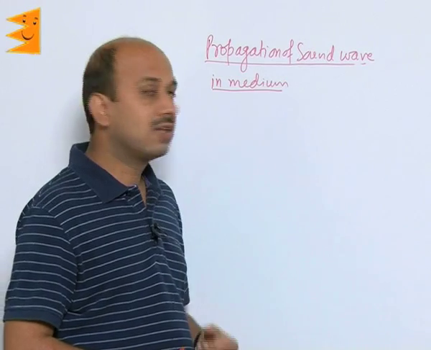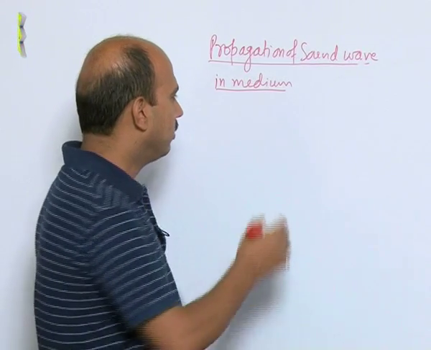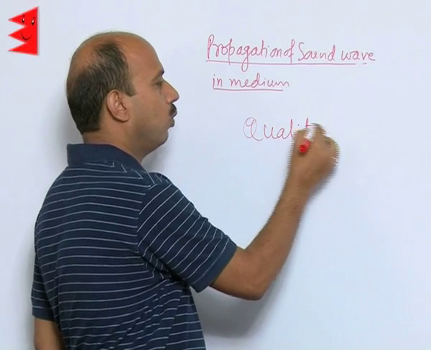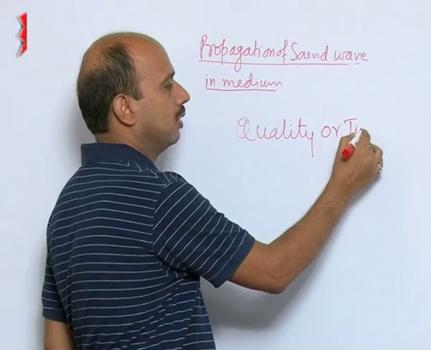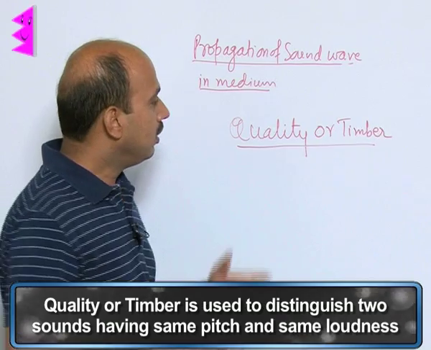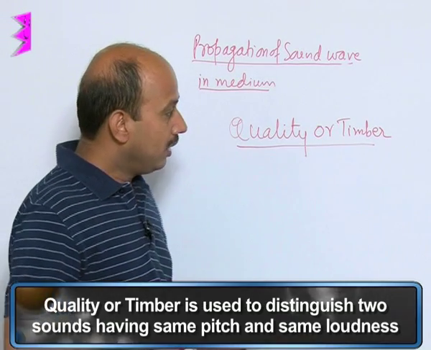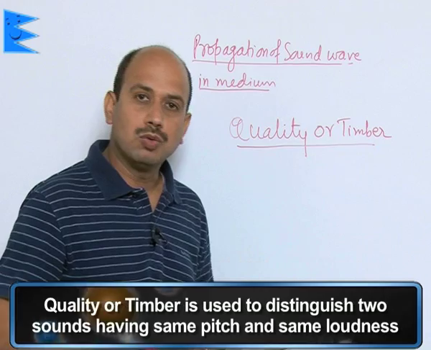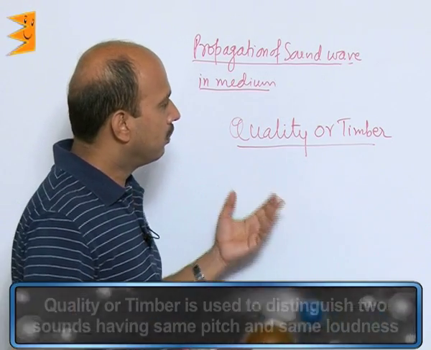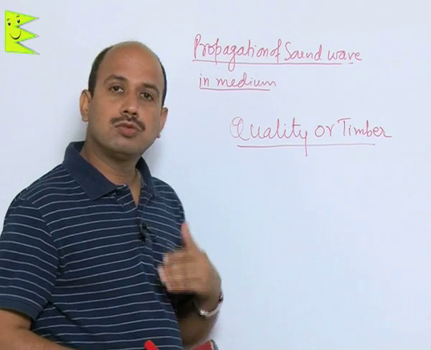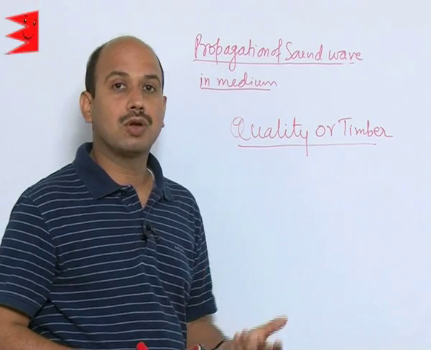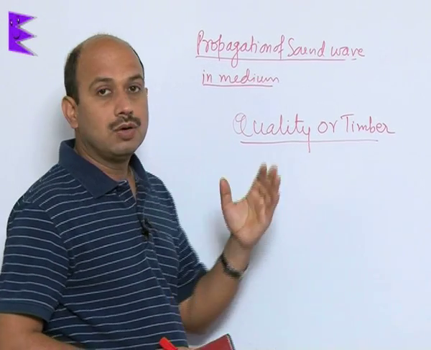So, now we will do the next characteristic of the sound wave, which is quality, or we can say timbre. Quality or timbre enables us to distinguish between two sounds having the same pitch and same loudness. For example, there are two sources of sound having the same frequency and same loudness, but you can easily recognize which one is the sound of which instrument.